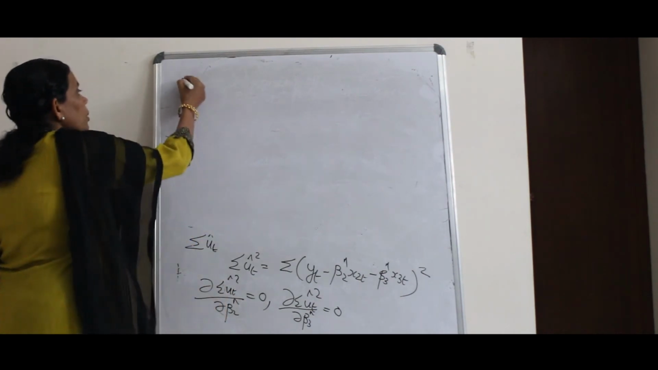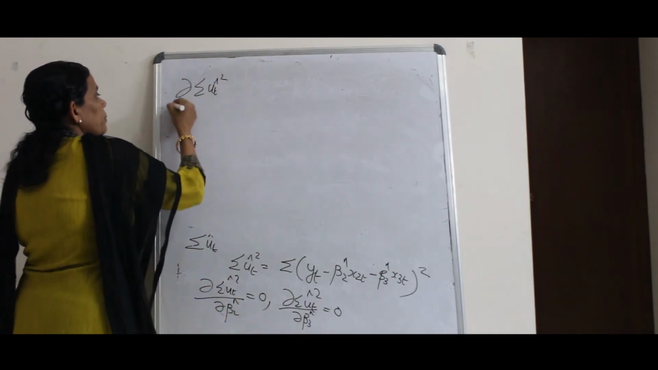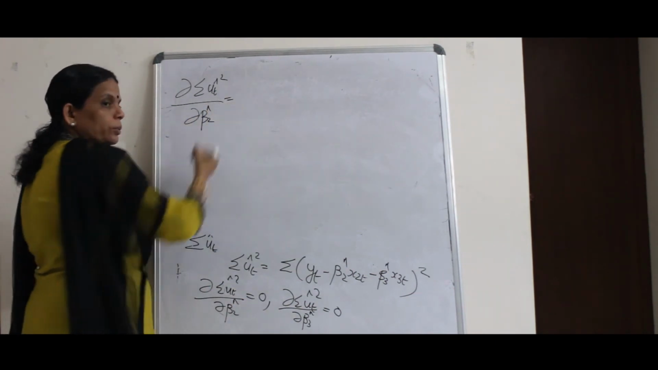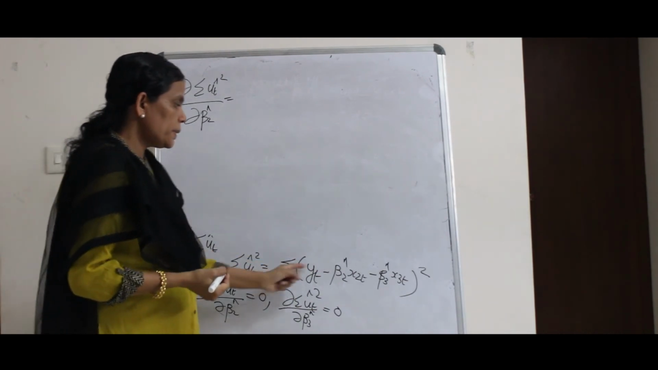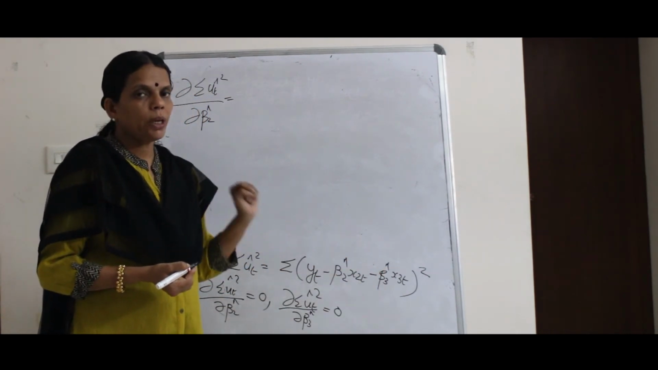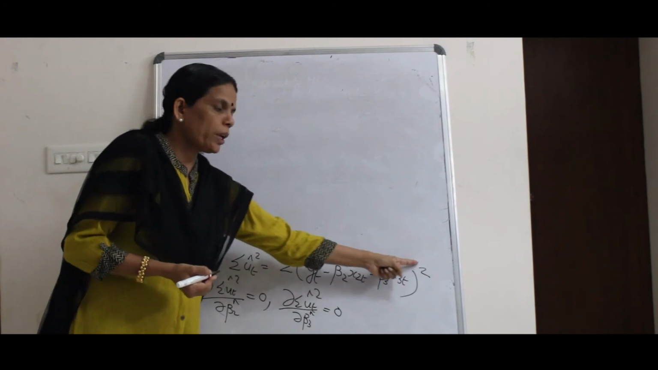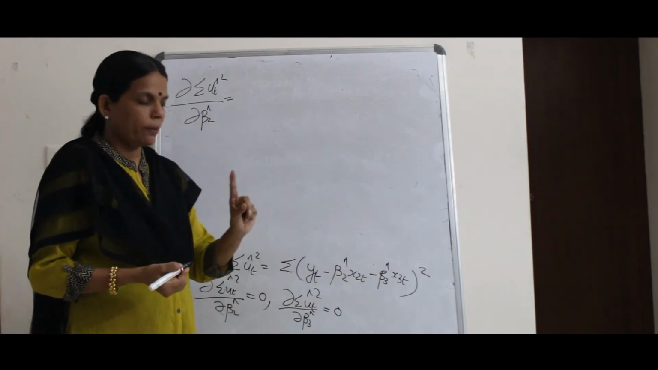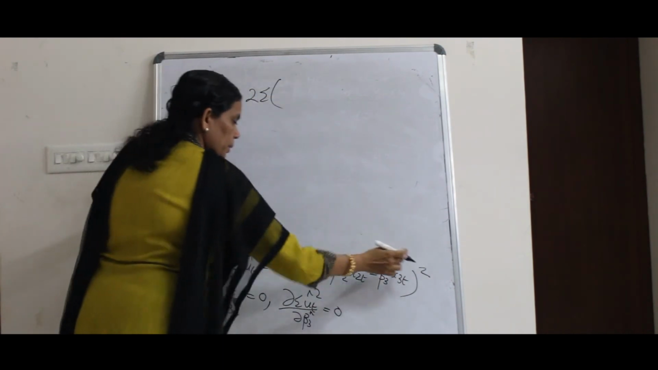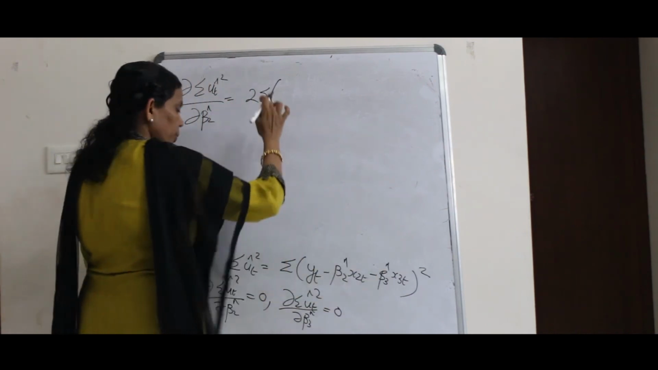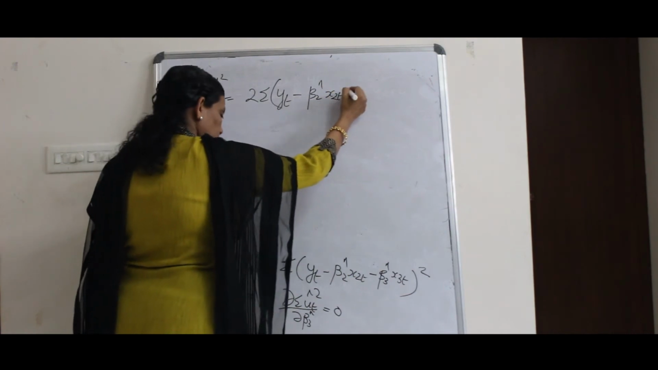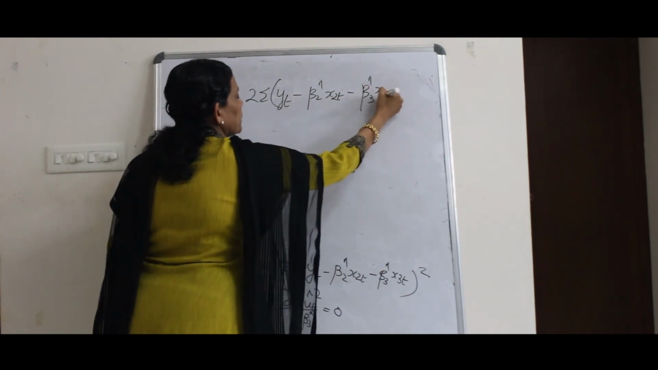We will do that. Dou sigma ut hat squared by dou beta 2 hat is equal to, how will you differentiate this? This is x raised to n. So differentiating x raised to n, you get n x raised to n minus 1. Here it is x square, it means 2x raised to 1. So I can write it as 2 into sigma, the original equation, yt minus beta 2 hat x2t minus beta 3 hat x3t.